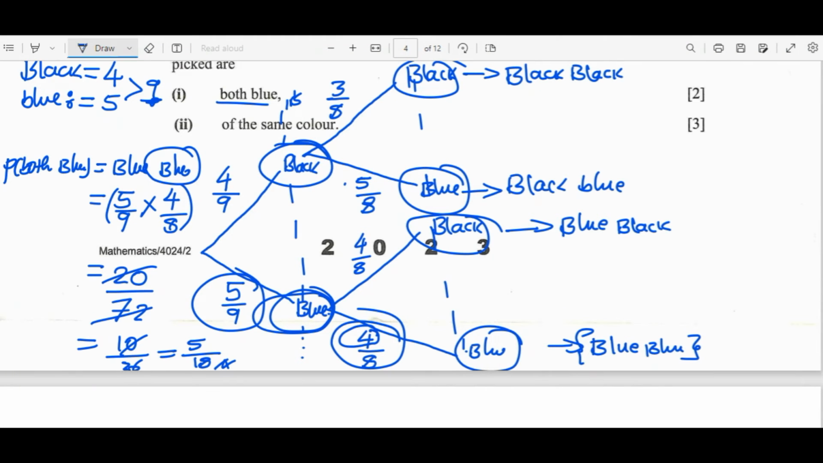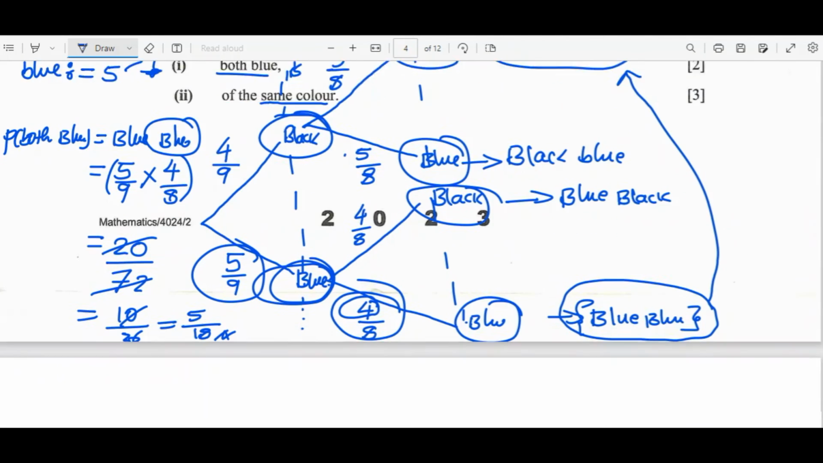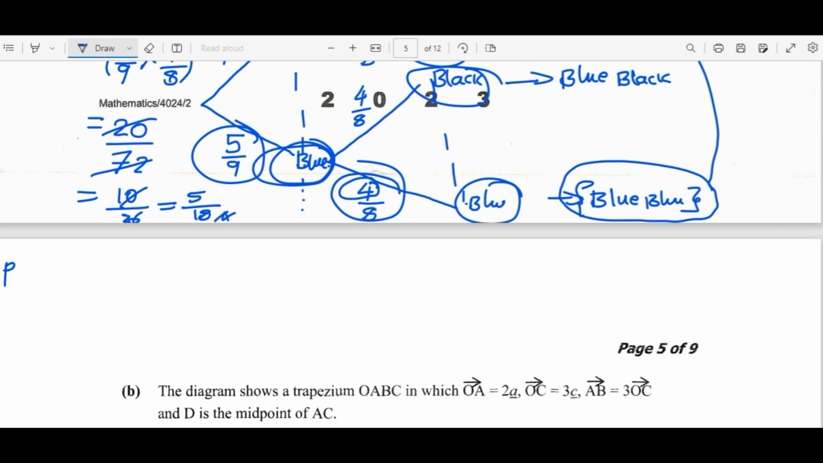Then for Roman numeral 2, we are just told of the same color, so it's not specified. Since we are told of the same color, we need to find the probability of picking blue, then add it to the probability of picking black because of the same color. So I'm going to say probability of the same color is equal to black plus blue.